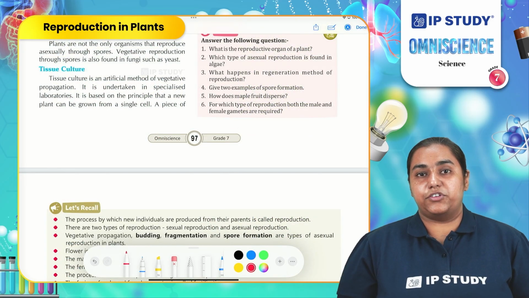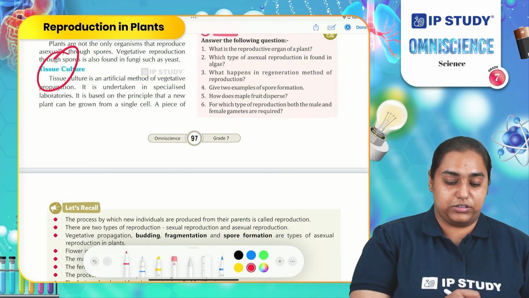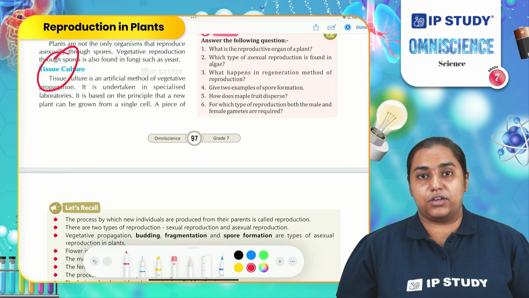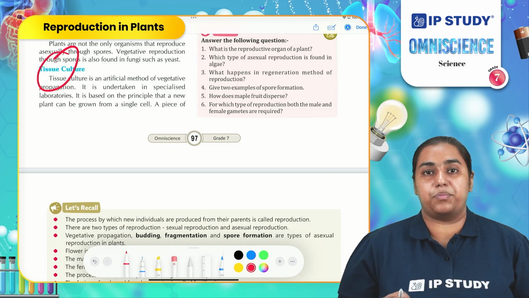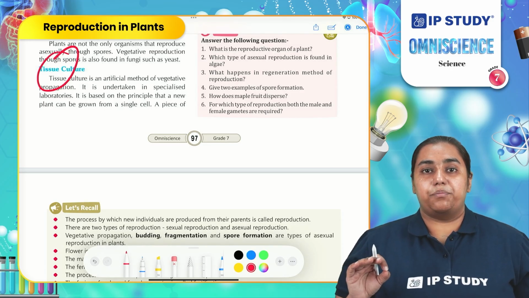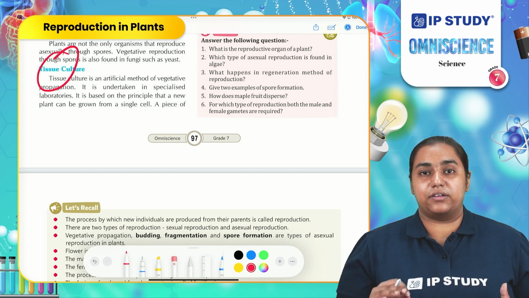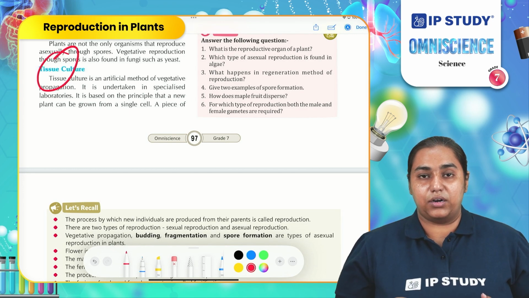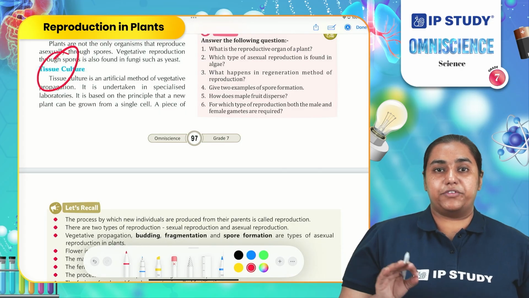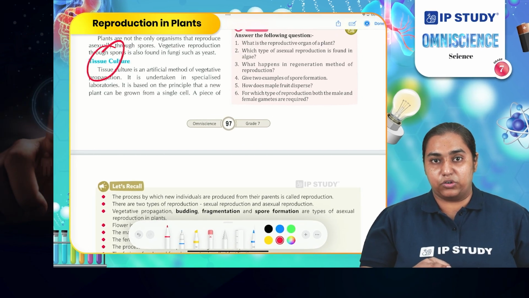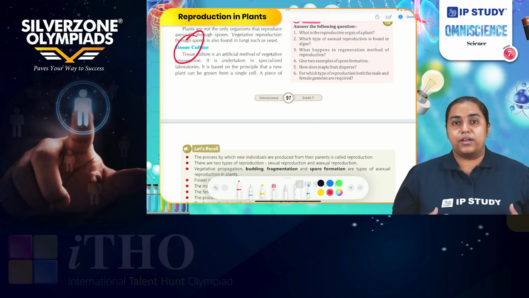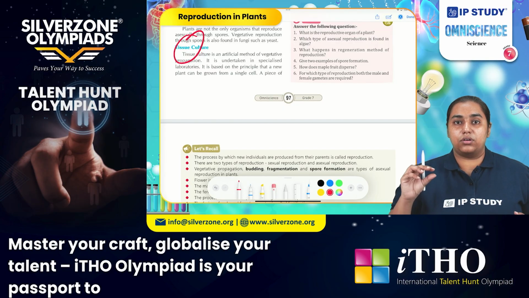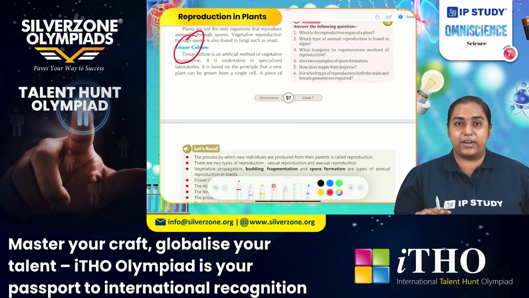One of the artificial methods is tissue culture. In tissue culture, a small portion of a plant, any portion, is taken and kept in a petri dish, a small dish which consists of the required nutrients necessary for the growth of the plant, and that tissue which we have taken from the plant is immersed into it, and after a few days it is observed that a small new plant starts growing from that tissue.